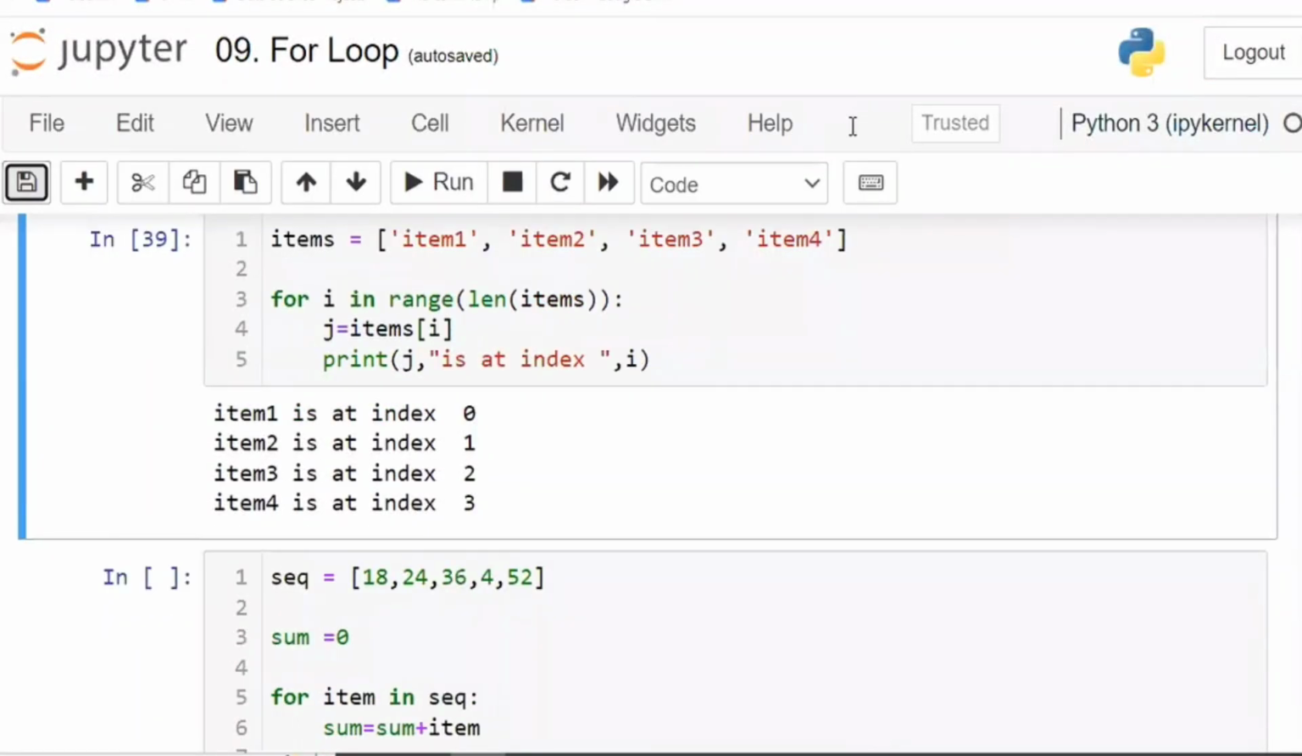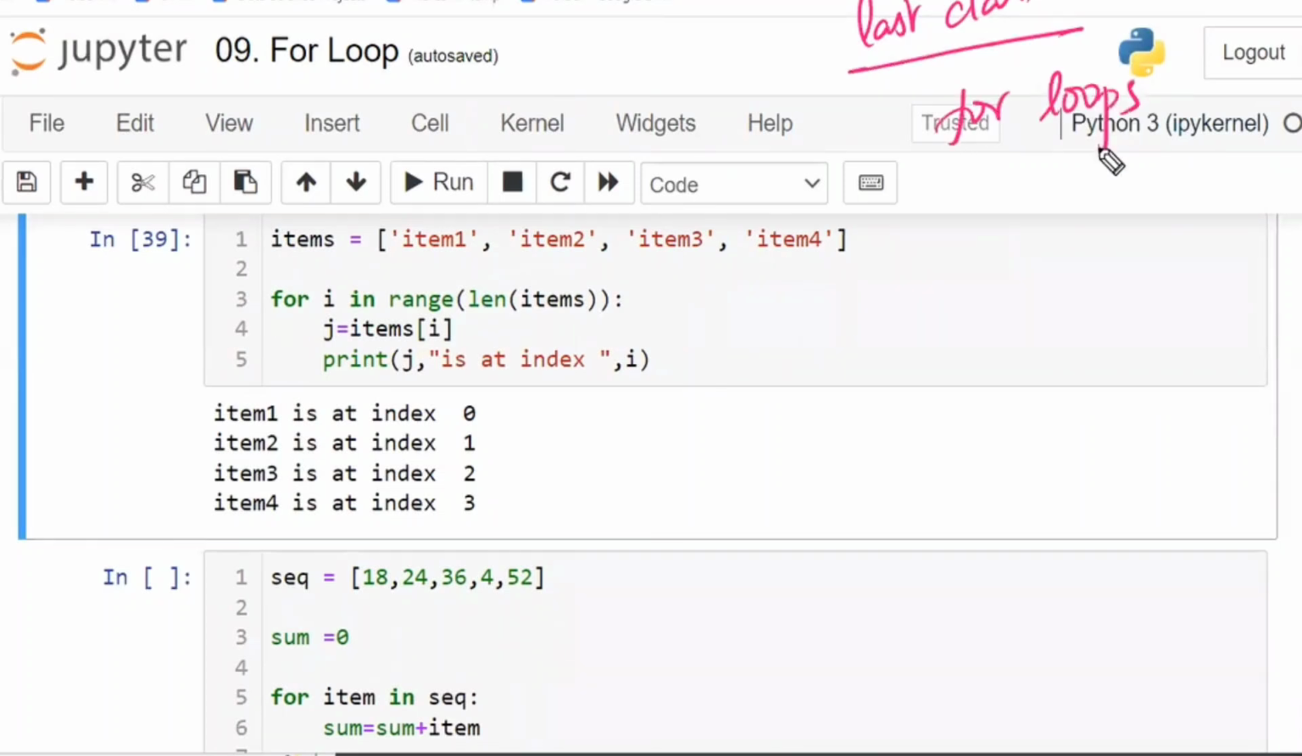So in the last class, we were discussing the for loops. Guys, after the class you can discuss, right? So in the last class we have discussed about the for loops.